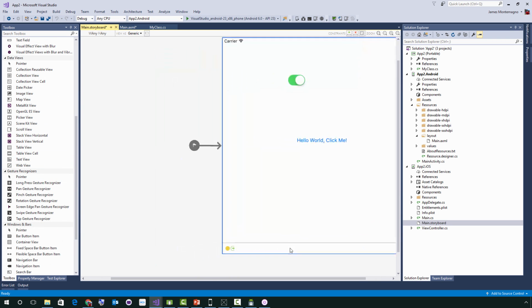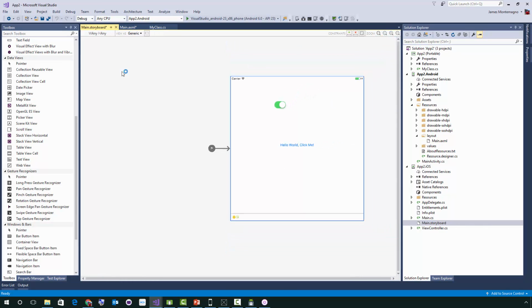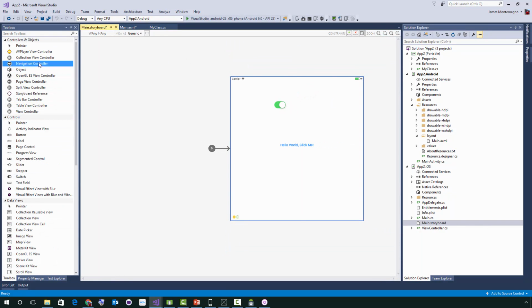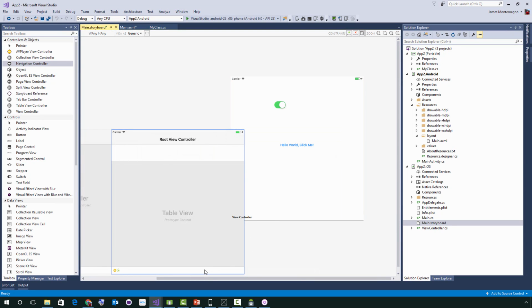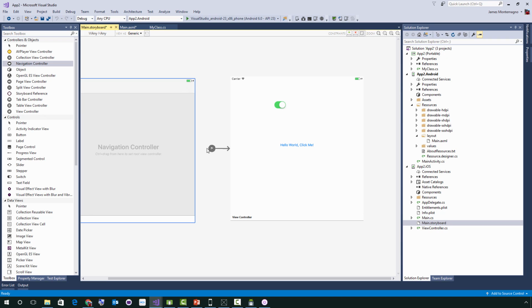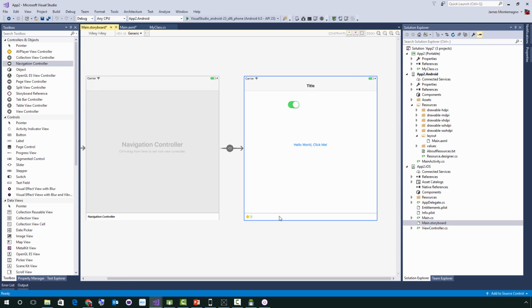So if I wanted to change around this project, for instance, and put in a navigation controller, I can come out, add this in here. I can delete the sub. And now we can come in and say, this is the start of my application. I'll hold down on control and say, this is the root. So now it actually updates and it's a full iOS designer built right into Visual Studio 2017.